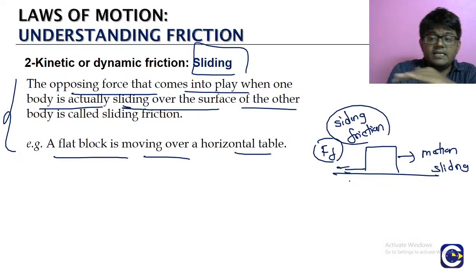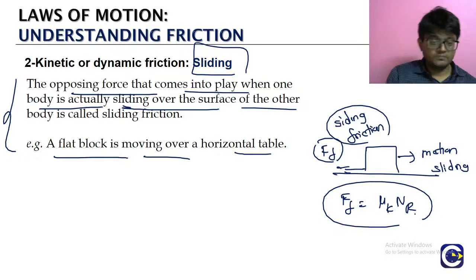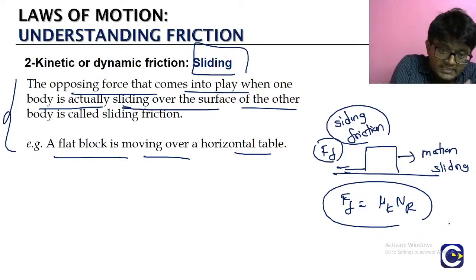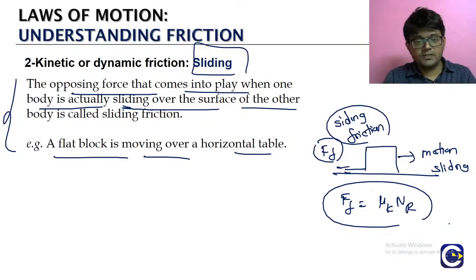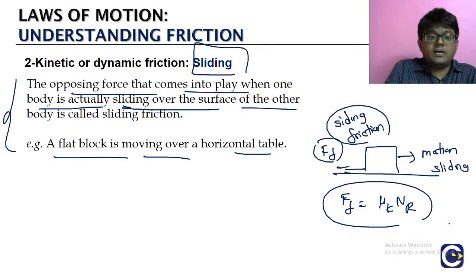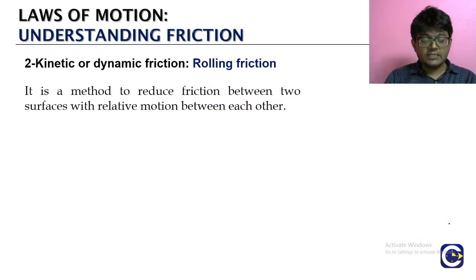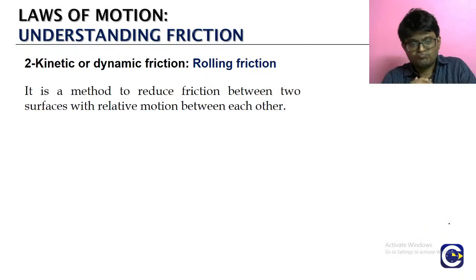Whenever there is relative motion, as in a sliding situation, the friction we represent is the kinetic friction value. We will not separately mention sliding friction; we will generally assume it. But what is the other type of kinetic friction? That is called rolling friction.